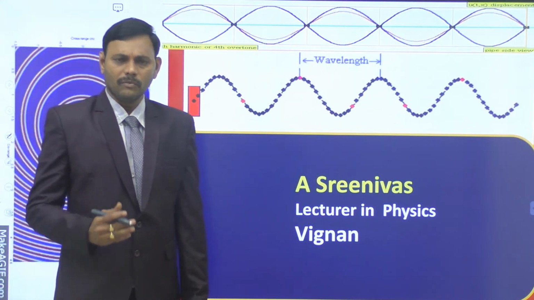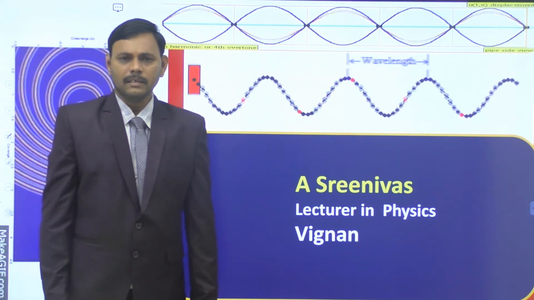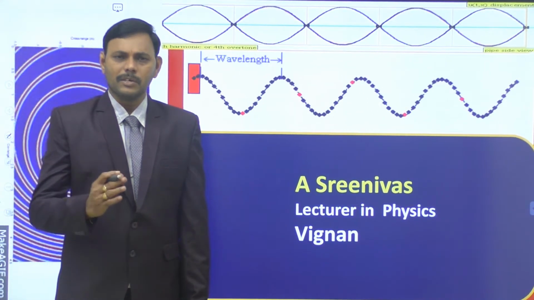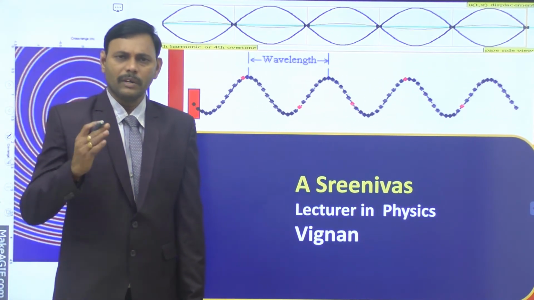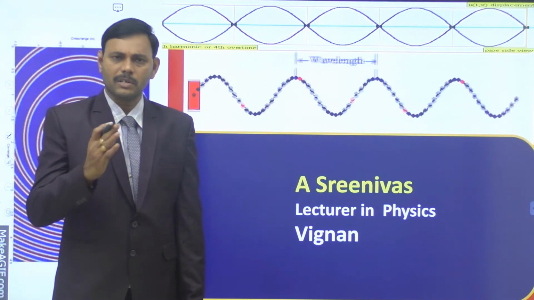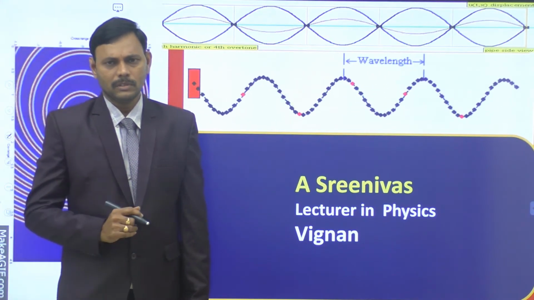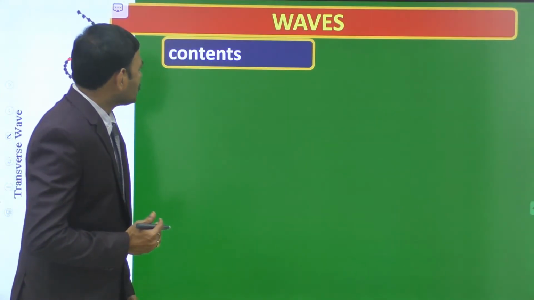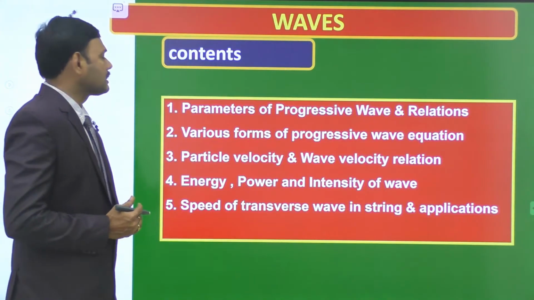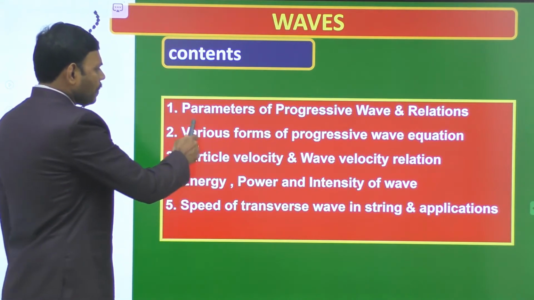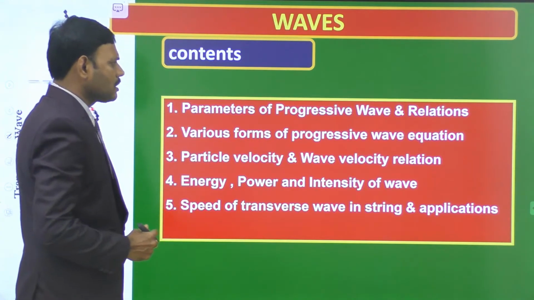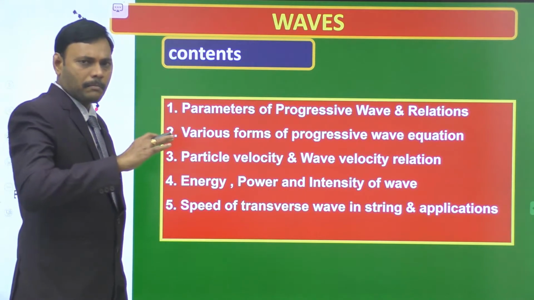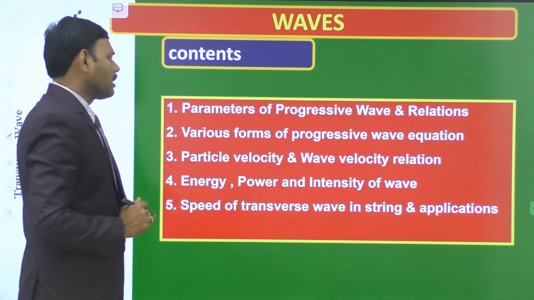We started the waves chapter already. We completed one video in the waves chapter. In that we introduced the definition of waves and we talked about the classification of waves, different categories of waves. We continue the waves in this video, and the contents that we have to discuss in this video are parameters of progressive waves and relations. A wave propagating in a medium is known as the progressive wave.